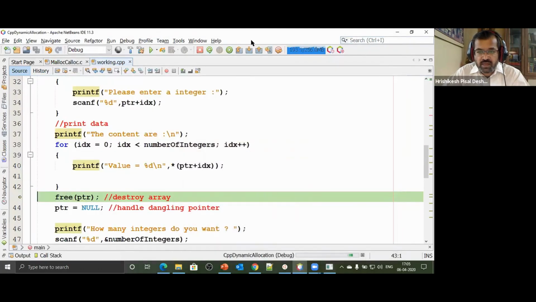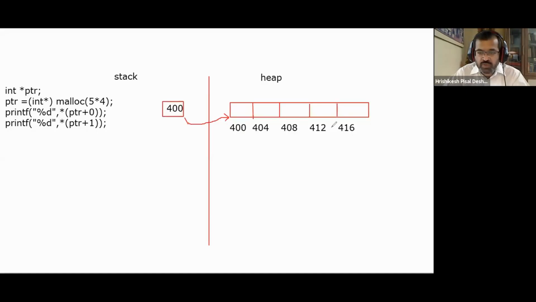Now let's come back to our diagram and have a look at our whiteboard once again. We finished with the operations. We stored whatever data we wanted to store. Here we stored 10, here 20, here 30, here 40, here 50. So whatever data we had to store, we have stored. Now we are finished with this array. For whatever purpose we had created that array, we have used it, we are finished with the utility. We don't want this array anymore.